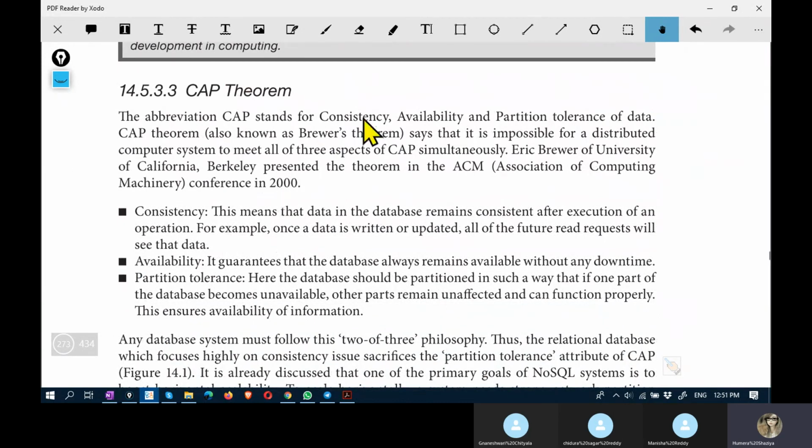CAP theorem stands for consistency, availability, and partition tolerance of data. What is the need of having this CAP theorem? When the data is distributed. Earlier, data was on a single device, a single machine, stored locally mainly. When the data got distributed across multiple machines,